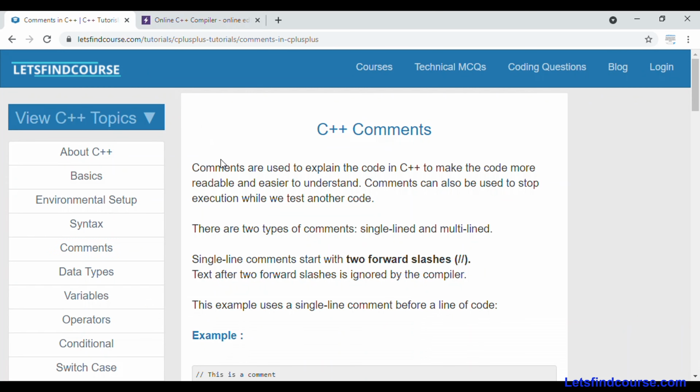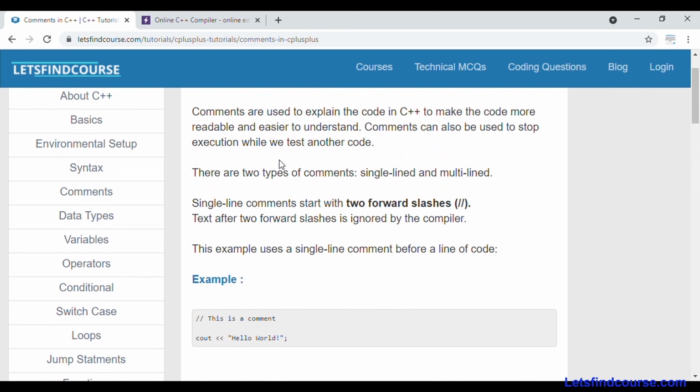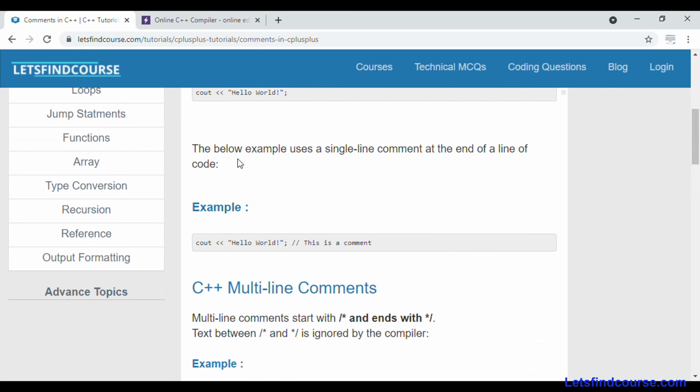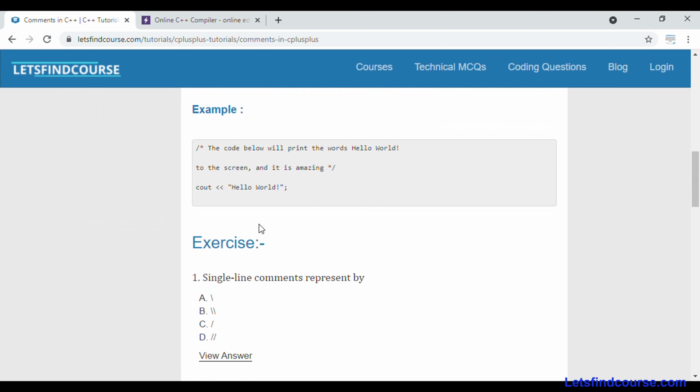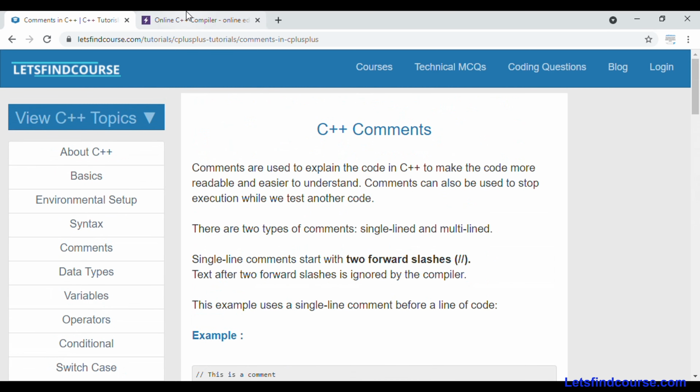If you want to read, we have one article also written on C++ comments. I will put the link of this article in the description box below. You can see the definition of single line comment, how single line comment works, how multiple line comment works, and there is also one exercise on single line comment and multiple line comment.